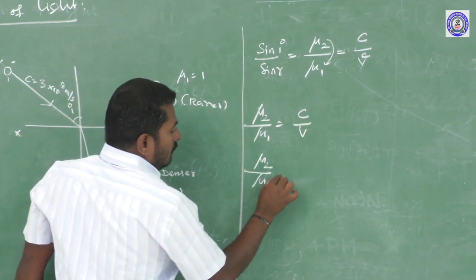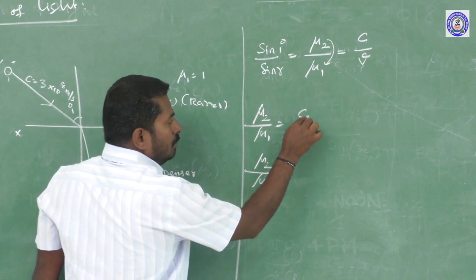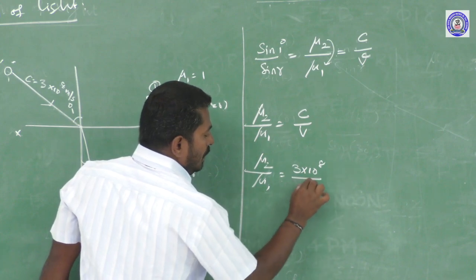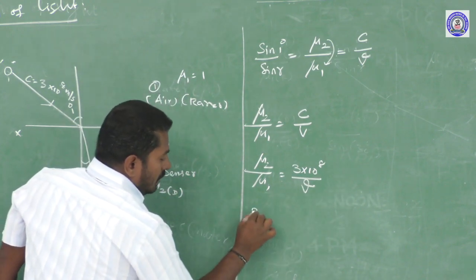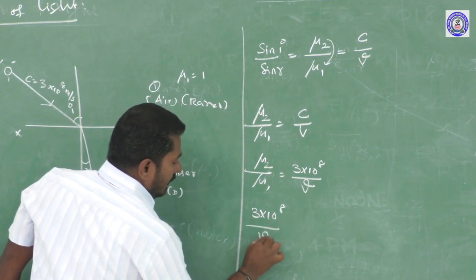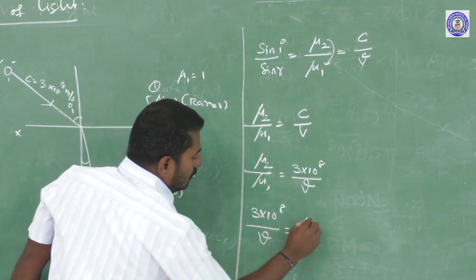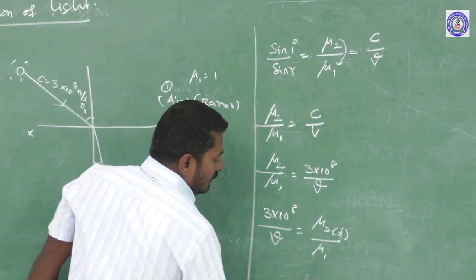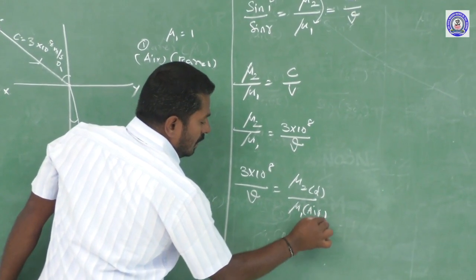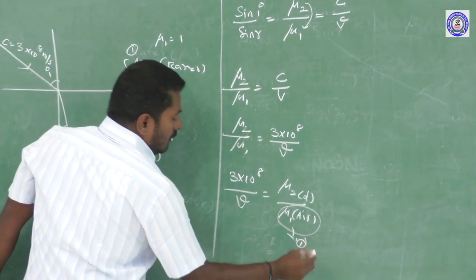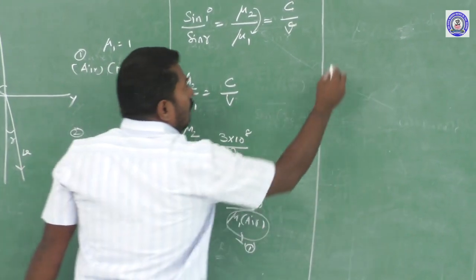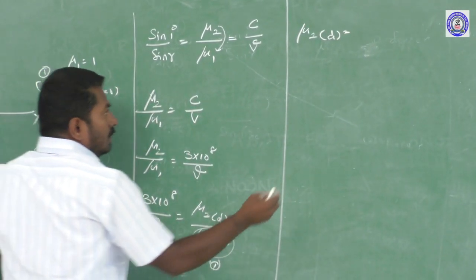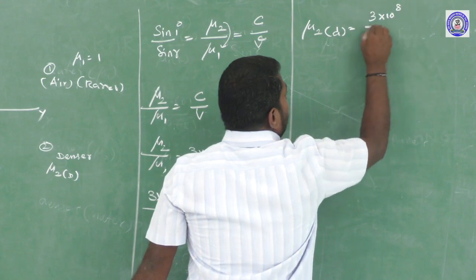So mu2 divided by mu1 is equal to the speed of light in vacuum, air or free space, 3 into 10 power 8 meter per second, divided by the speed of light inside the denser medium. That equals the refractive index of the denser medium divided by the refractive index of the rarer medium, air. The refractive index of air is 1. Therefore, the refractive index of the denser medium is equal to 3 into 10 power 8 divided by v.